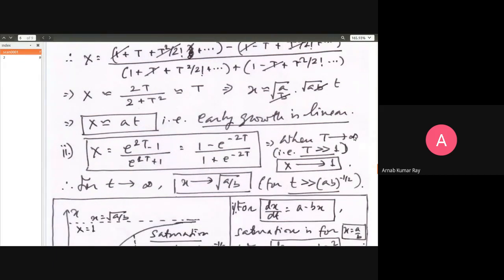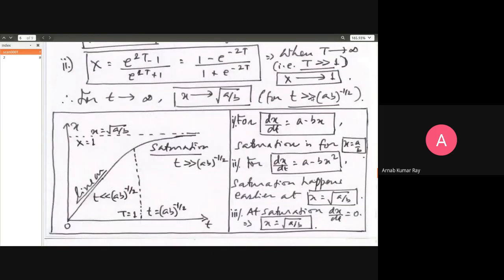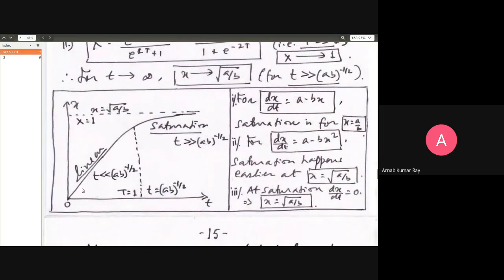When capital T goes to infinity, e raised to minus these two numbers will go to 0, and capital X will tend to 1. So when small t goes to infinity, capital X goes to 1, meaning small x will tend towards square root of a by b. This will happen for t very much greater than 1 upon square root of ab. So here is the plot. Early growth is linear, starting from 0.